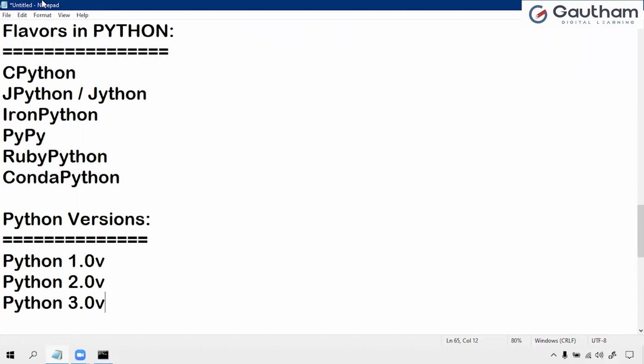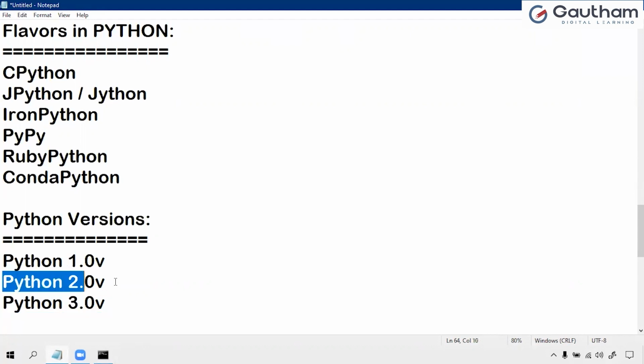But one point that we have to note here: presently we are working with Python 3, right? Python 3 has so many versions within it, like 3.7, 3.8, 3.9, 3.10 and so on. We have so many versions, and presently we are working under Python 3.